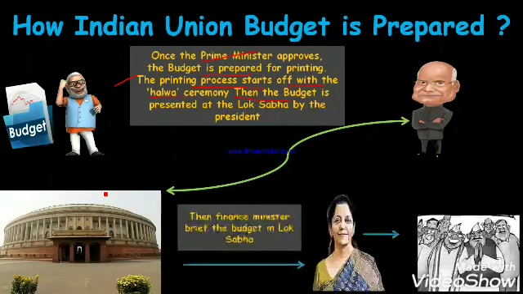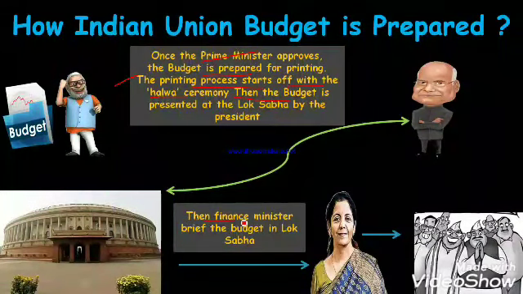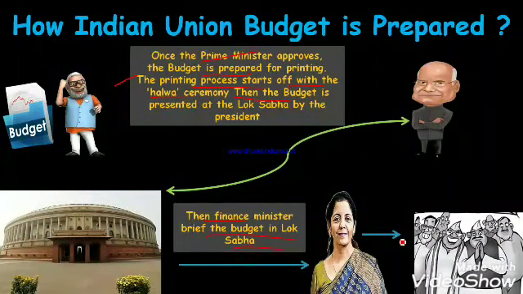Now what will happen next? In the next step, the Finance Minister briefs the budget in the Lok Sabha to all the elected members for the purpose of approval from the Parliament. Now I hope you got the point. First of all, we assume that there is a family in which a man is earning 10,000. From that 10,000, all the expenses are to be managed by the mother.